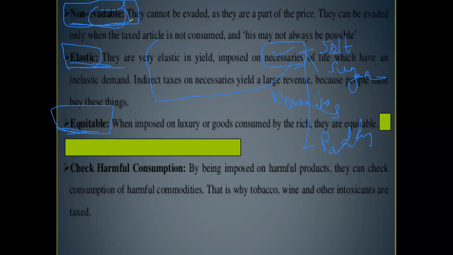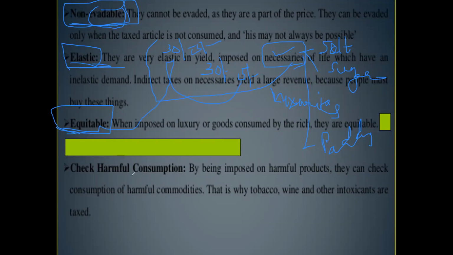Whereas in case of indirect tax, even if I go to the shop, the shopkeeper will sell a notebook for 30 rupees, and in this 30 rupees, I also have to pay 5 rupees as tax, and you also have to pay 5 rupees as tax. So here, rich and poor are equal in case of indirect tax.